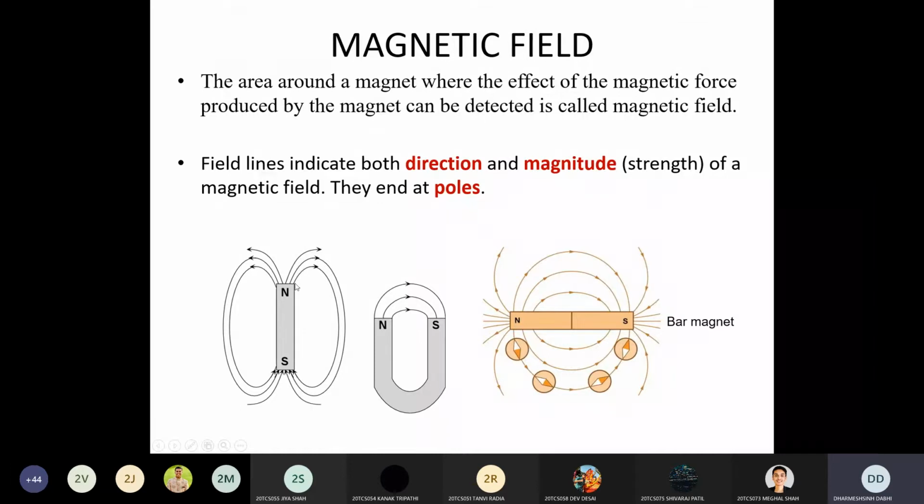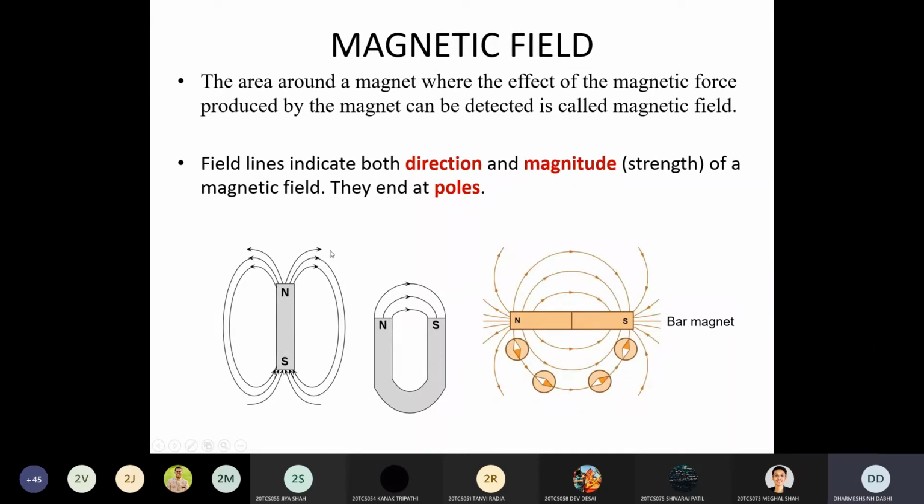So you can see here from N pole to S pole, field lines are passing and then make a closed path. This field line indicates the direction and the magnitude of the magnetic field. How do you decide the magnitude of the magnetic field, high or low? If the number of flux lines is more, it means the magnetic field is more. And this arrow shows the direction of that magnetic field.